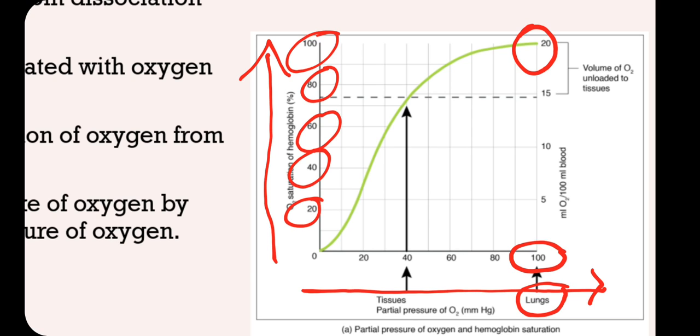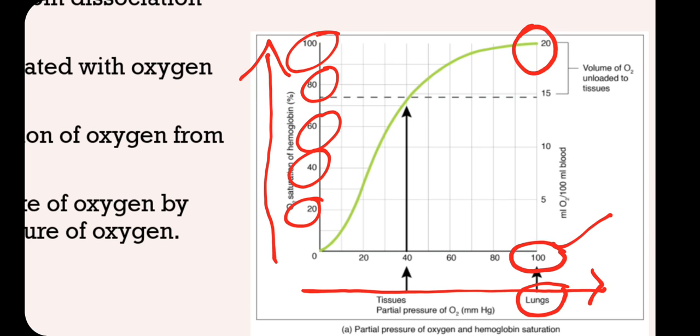Not exactly 100, but close to 100% rather. Let's say it is 98 to 99% saturated. That means hemoglobin is totally bound with the oxygen. Almost all the hemoglobin will now be in combination with the oxygen. So it is loaded, and percentage saturation is very close to 100% when the partial pressure of oxygen is 100 mmHg.